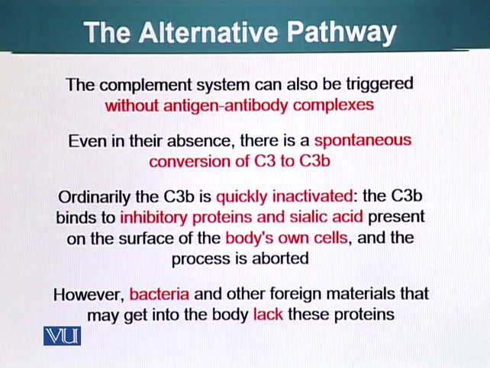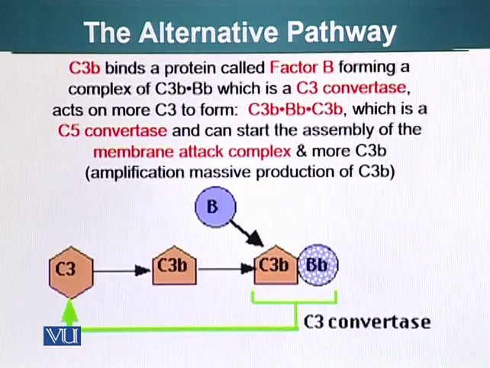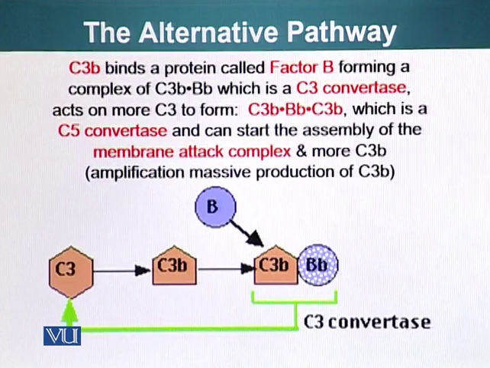However, bacteria and other foreign materials that may get into the body lack these proteins. Of course, they are specific to our cells. C3b binds a protein called factor B, forming the C3bBb complex, which is also a C3 convertase.